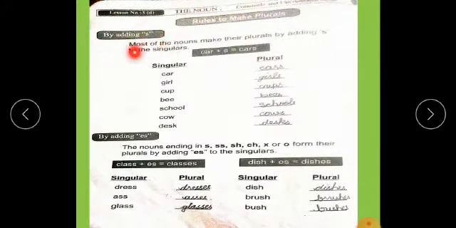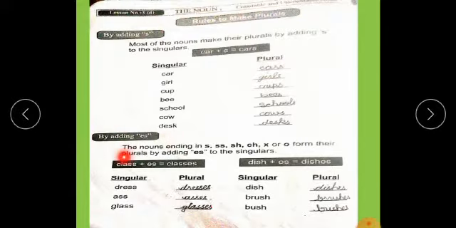By adding s. Most nouns make their plurals by adding s to the singulars. Students, these are the words to which we add s to make the plural form, like car, cars; girl, girls; cups, bees, schools, cows, desks. We add just s with these words to make the plural form from the singular form.